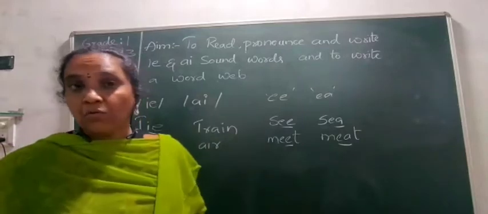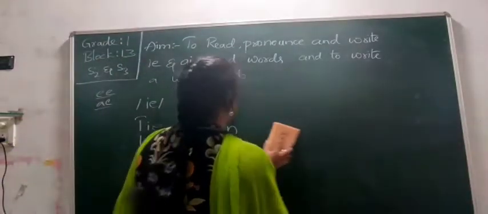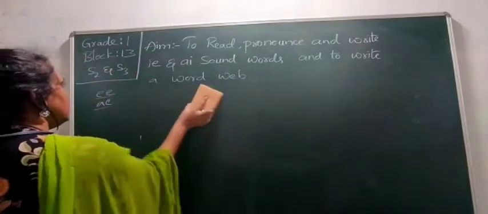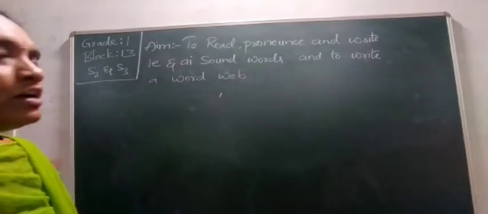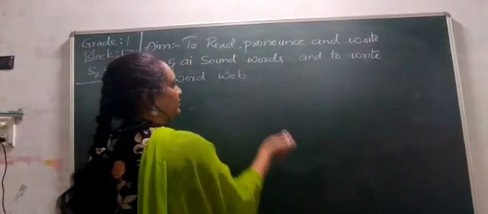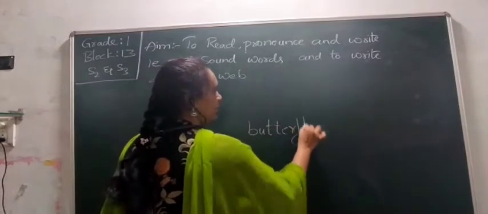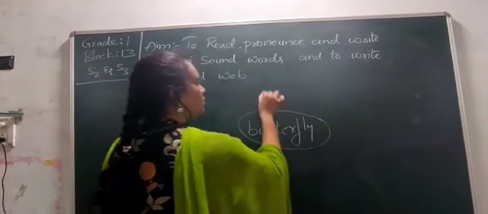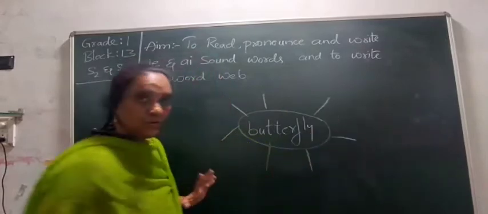Okay. So based on this, you want to write your word web. Now what is a word web? How do we write a word web? Word web. There you are particularly learning that there is a word, and for that word we want to create some web. So previously we discussed butterfly. If I take the butterfly, you came to know what words are related to the butterfly. We can write some words relating to butterfly.